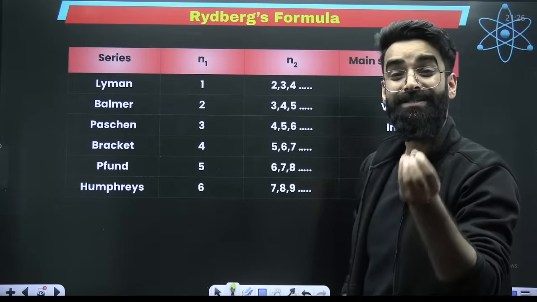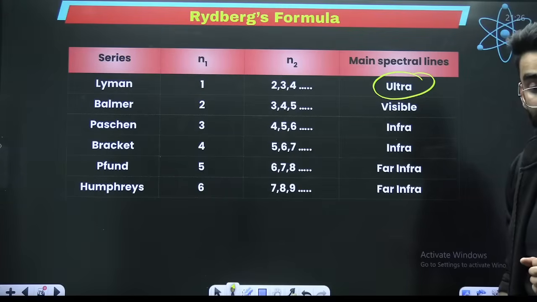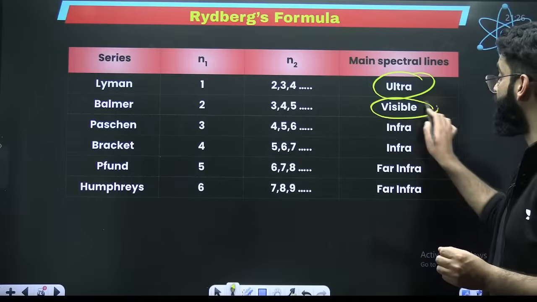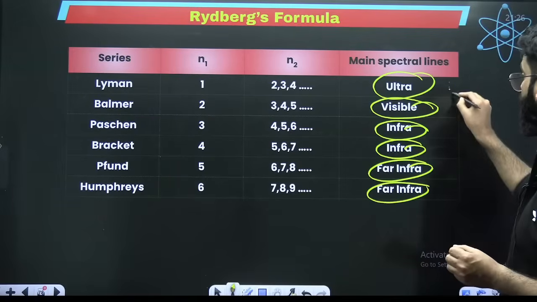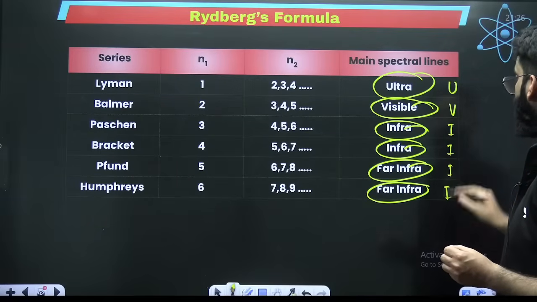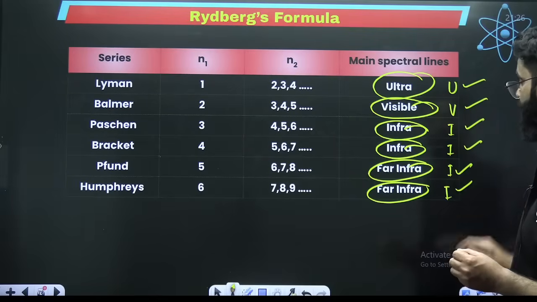All the radiations in the Lyman series fall in the ultraviolet region. The radiations in the Balmer series fall in visible, and the later series fall in infrared and far infrared. You can remember it like this: ultraviolet, visible, infrared, far infrared.